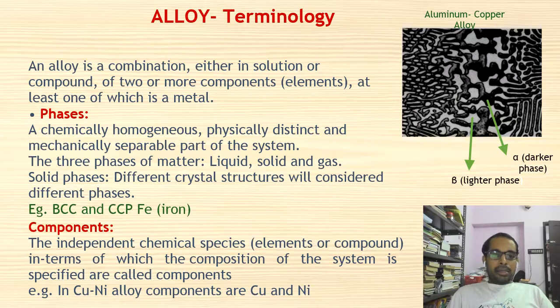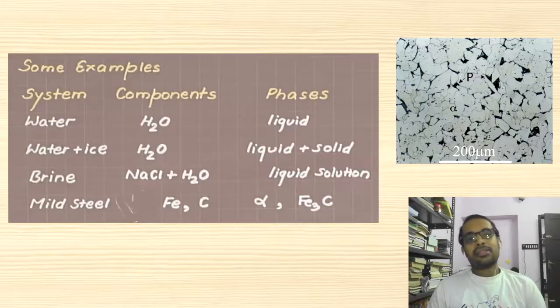And the components are the independent chemical species. They can be elements or compounds in terms of which the composition of the system is specified. In the previous example, we discussed the copper nickel alloy, in which the components are copper and nickel. Here we will see some typical examples of systems, components and phases.